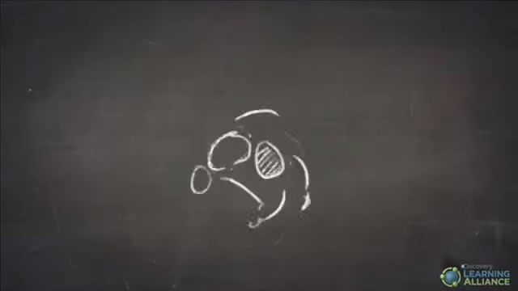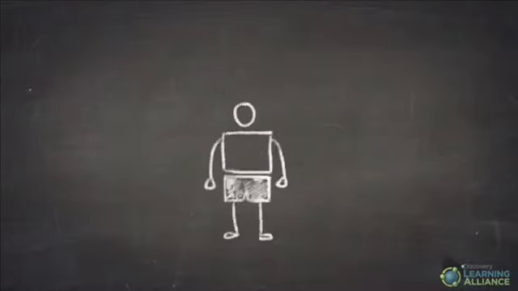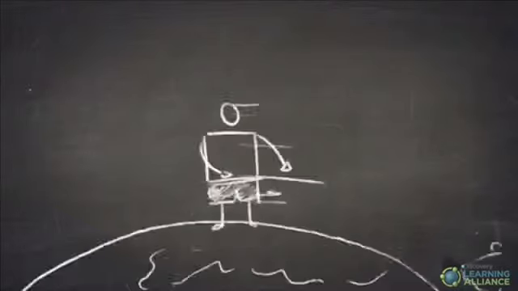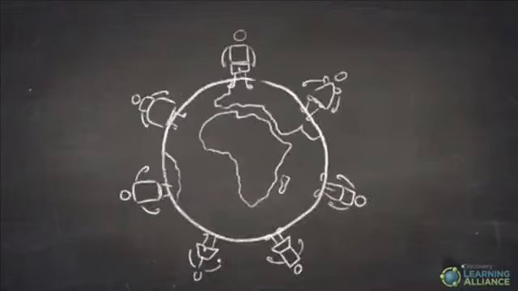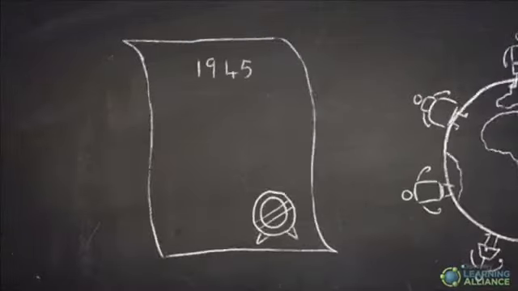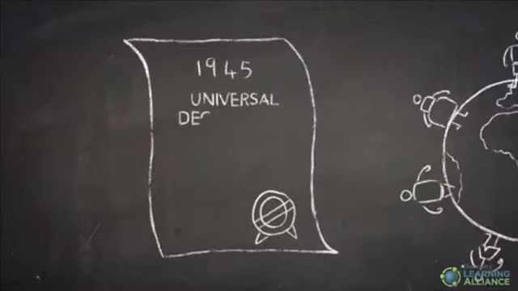But where do these rights come from? Well, we are born with these rights because we are human. These rights are the things we must have so that we can live a healthy and peaceful life everywhere in the world. Our human rights were written down for the first time in 1945 in a document called the Universal